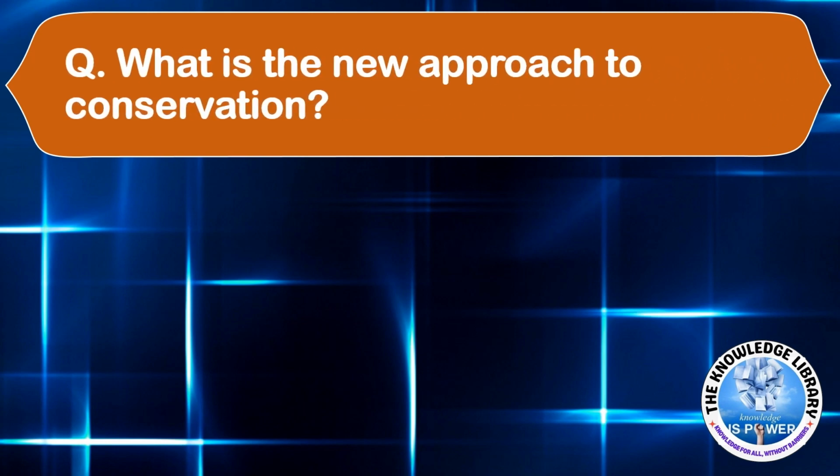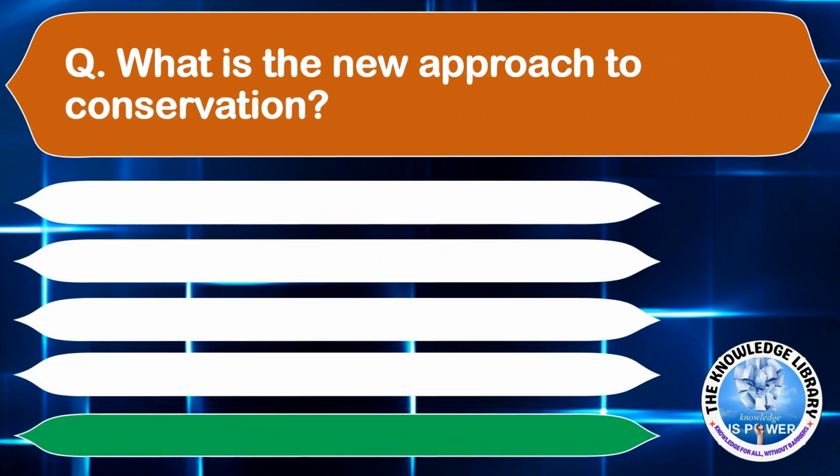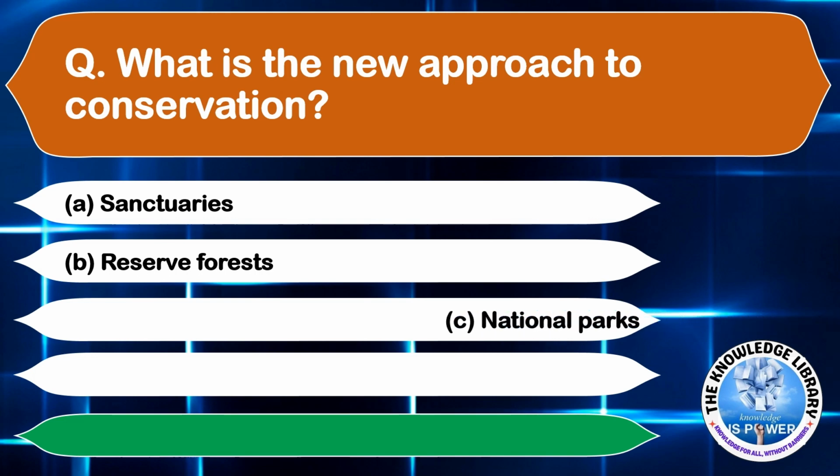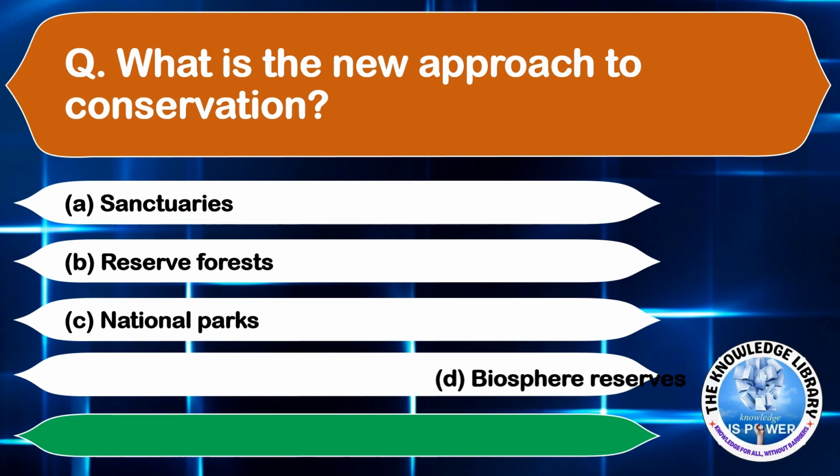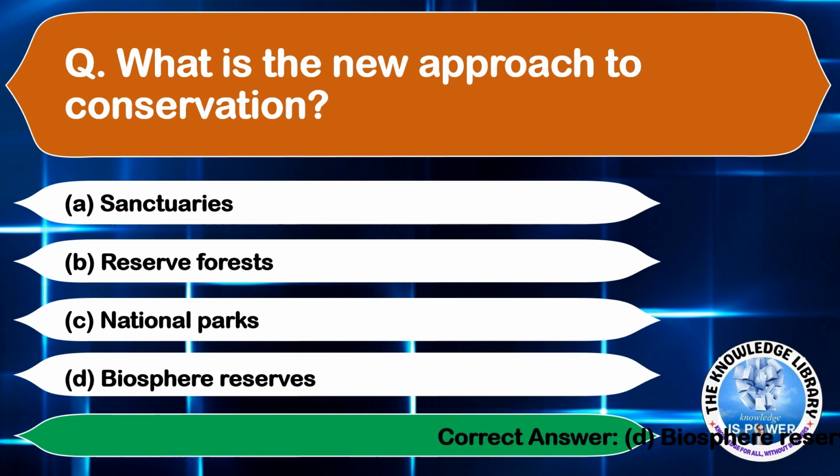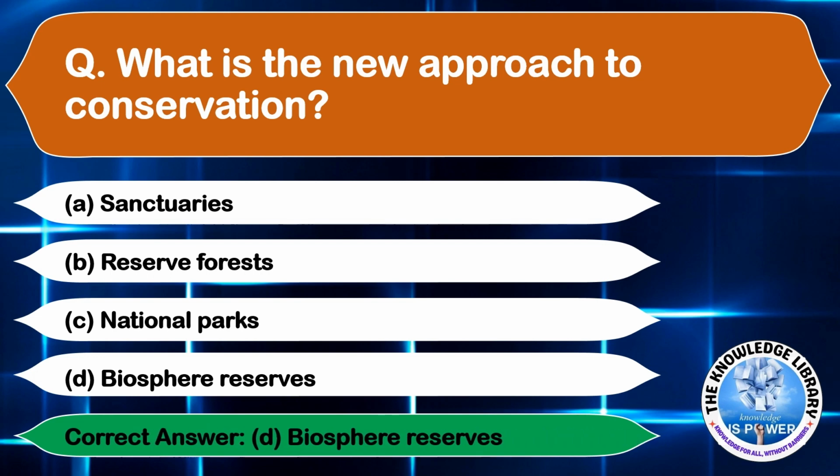What is the new approach to conservation? Option A, sanctuaries. Option B, reserve forests. Option C, national parks. And option D, biosphere reserves. The correct answer is option D, biosphere reserves.